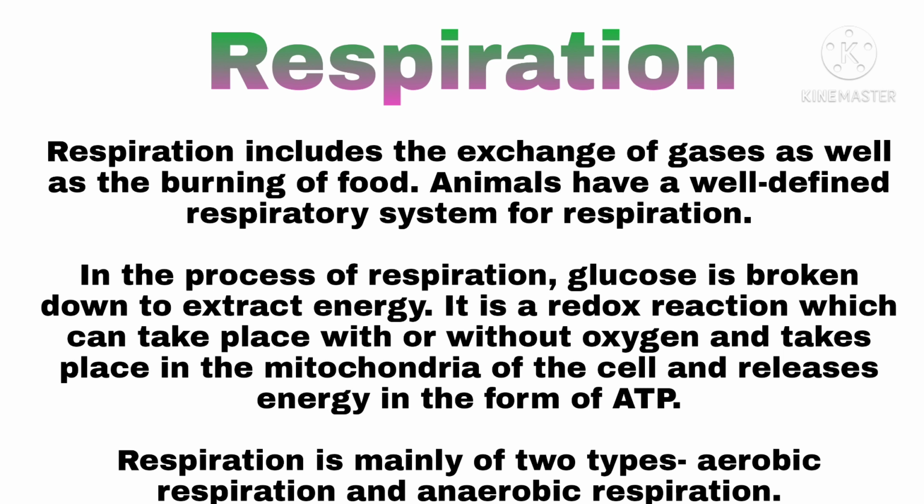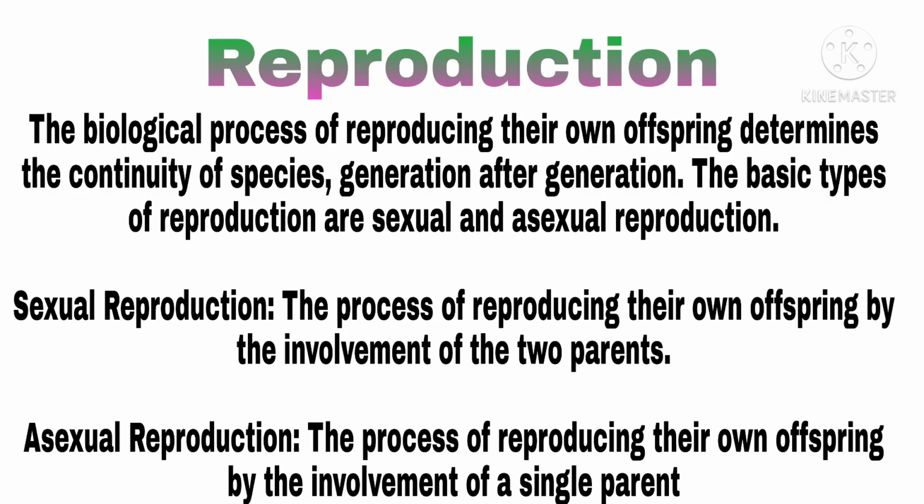Respiration includes the exchange of gases as well as burning of food. Animals have a well defined respiratory system for respiration. In the process of respiration, glucose is broken down to extract energy. It is a redox reaction which can take place with or without oxygen and takes place in the mitochondria of the cell and releases energy in the form of ATP. Respiration is mainly of two types, aerobic and anaerobic.